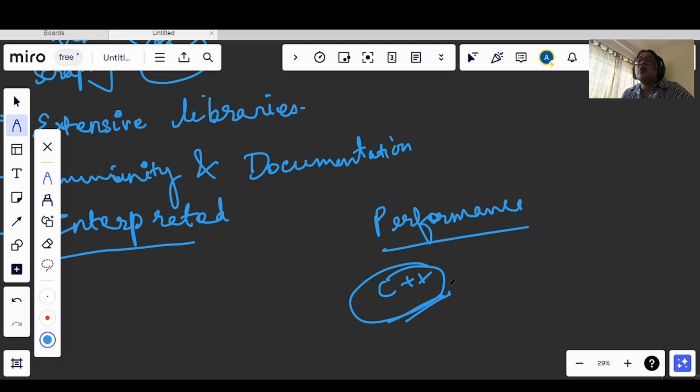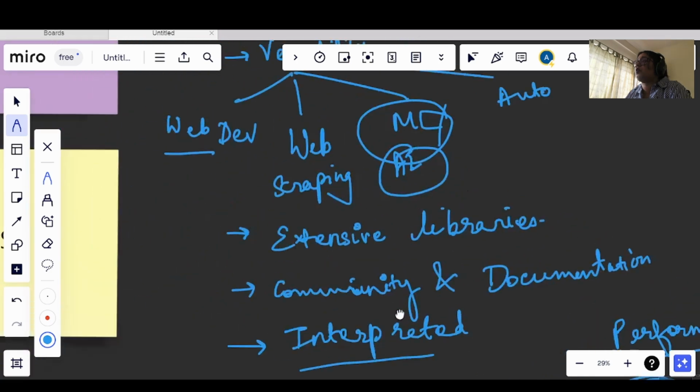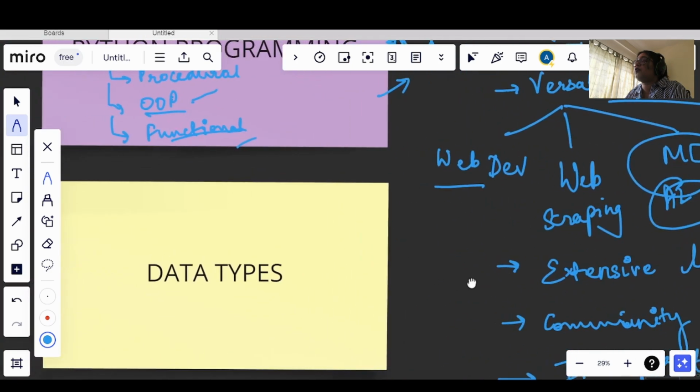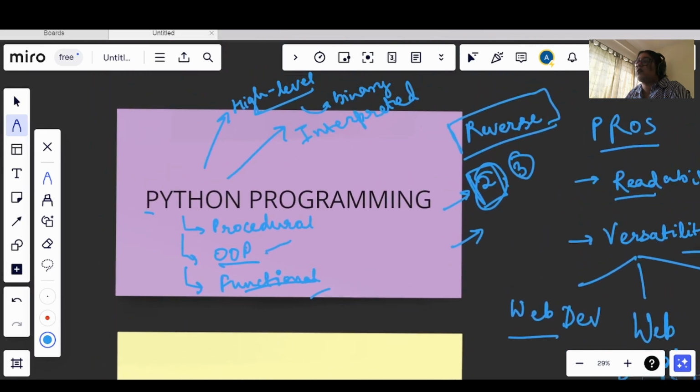Everything has its own pros and cons, right? We can use Python in a lot of fields, like ML, AI, and other types of fields. But in the case of game development or mobile development, we don't prefer Python. We can go with Java or C++ according to our own requirements. So these are the different pros and cons. There can be a few more. I discussed only a few.